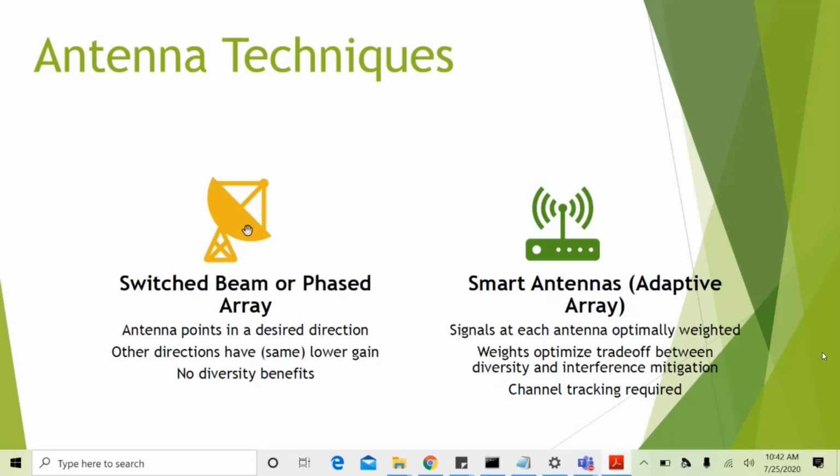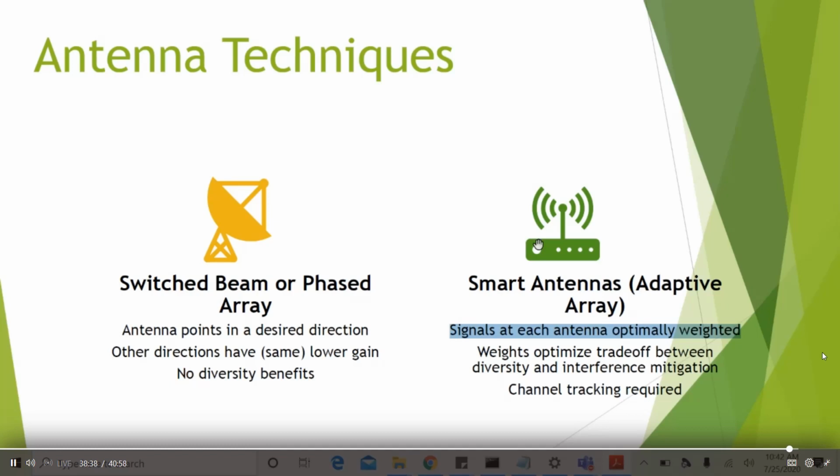The antenna physically mounts towards the user, whereas in smart antennas, the antennas do not point towards the user. But we do signal processing operations, optimally weighted, in order to get better SNR at the desired location. Here we do not move the antennas in a particular direction.